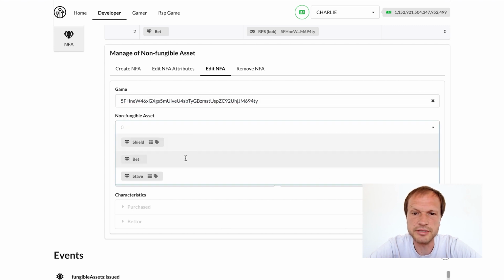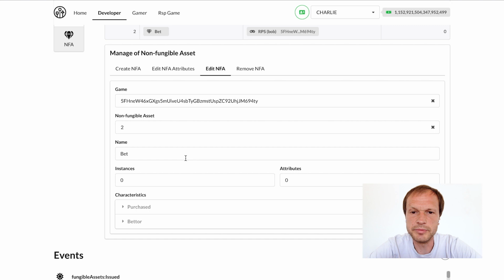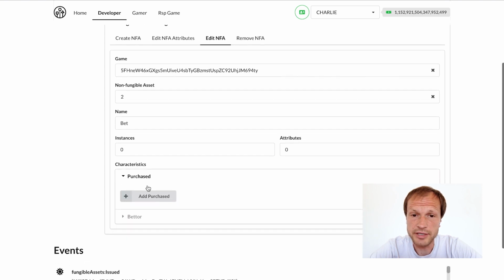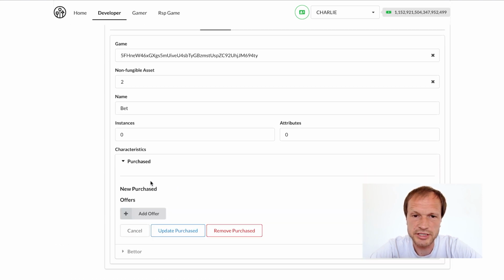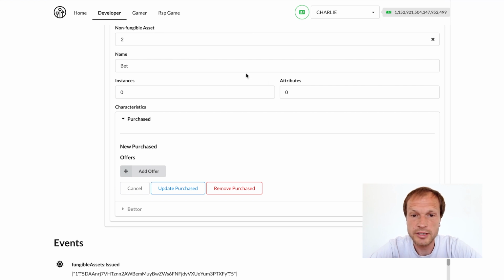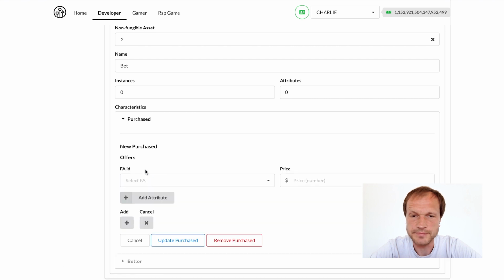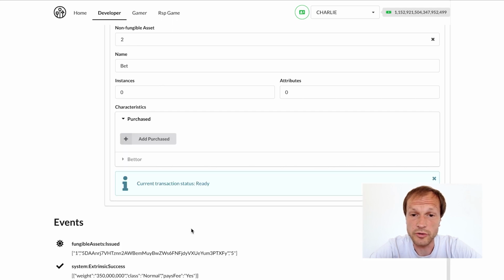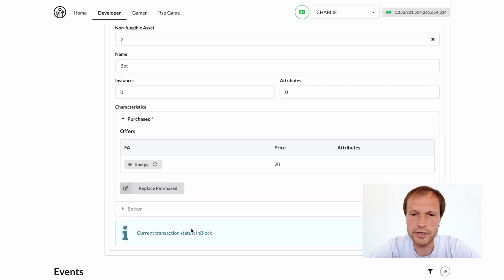The logic of using the NFA is defined by its characteristics, which we will be configuring. Firstly, we need gamers to be able to buy this NFA. For that, we define a characteristic called purchased, which says for how much and what FA you can buy an instance of this NFA. This is defined by offers. There can be several with different prices and different FAs. In our case, one is enough. So gamers can buy an instance of that NFA for 20 points of energy.